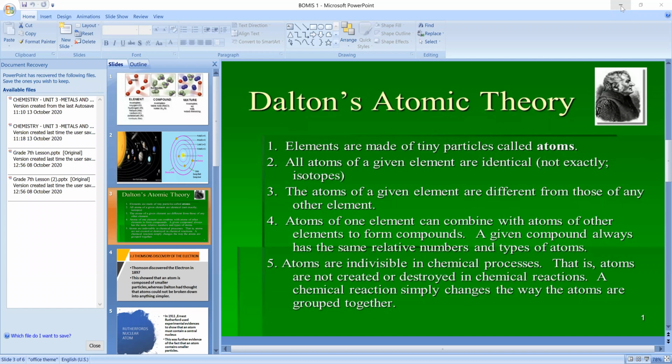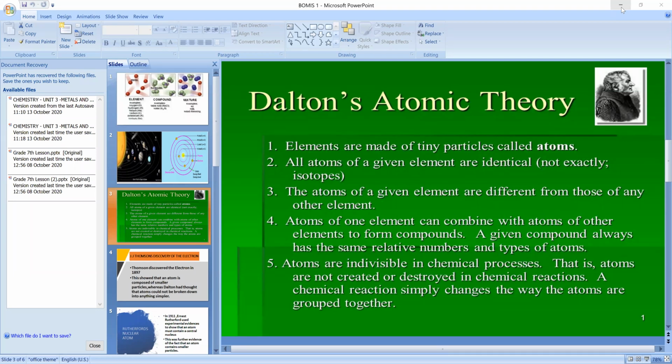Did you understand, children, Dalton's atomic theory? Yes, ma'am. Is anybody not understanding? Ma'am, your voice was not clear. Ma'am, explain the second and third point. Read the second point. All atoms of a given element are identical. What is that line speaking about? It is written in English only. All atoms of a given element are identical.